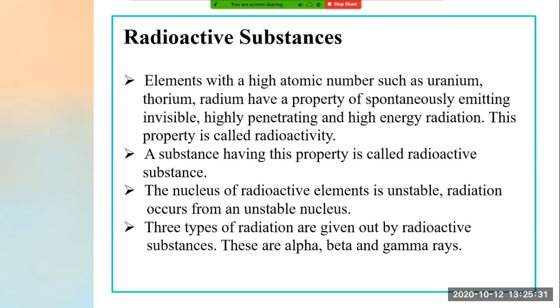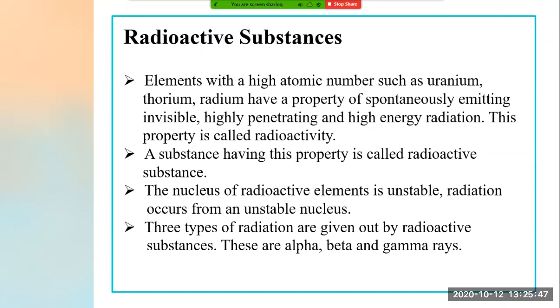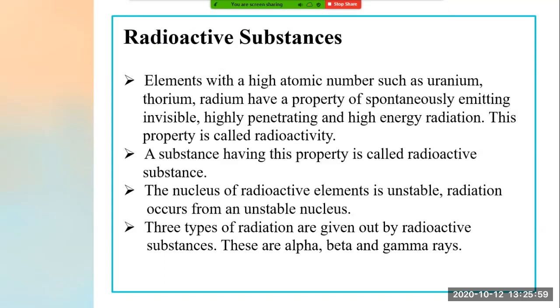What are radioactive substances? Elements with a high atomic number such as uranium, thorium, radium have a property of spontaneously emitting invisible, highly penetrating and high energy radiation. This property is called radioactivity. Now this is a very huge definition and consists of lots of important points. So we will go one by one.